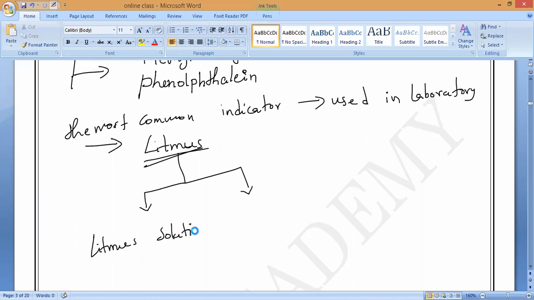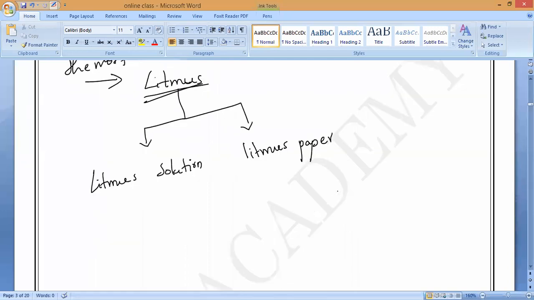Litmus in the form of a solution, that is a liquid litmus indicator, is only called litmus solution, and we can make it into paper strips. What is that called? Litmus paper. Please all of you write it. So the litmus indicator is of two types. The color is not the same. Litmus paper is different, litmus solution is different.